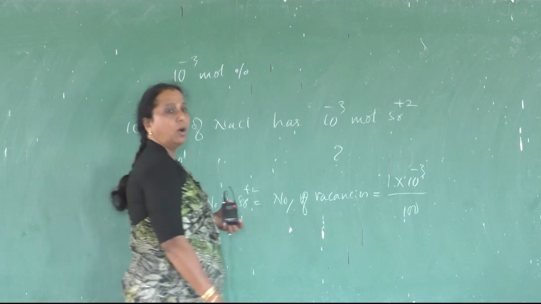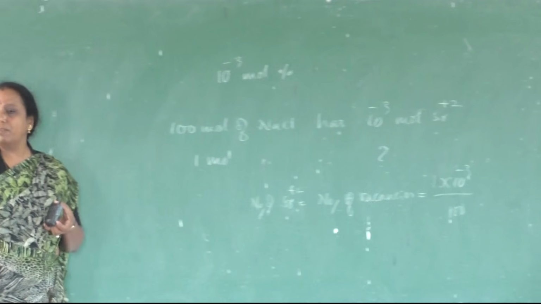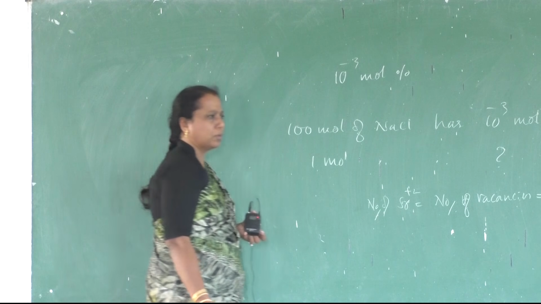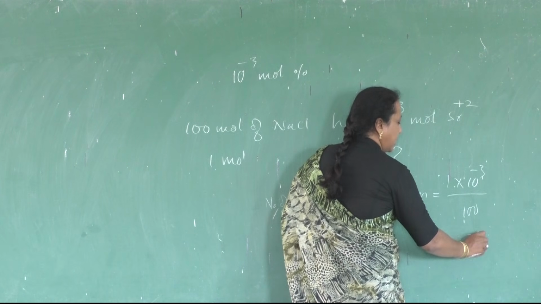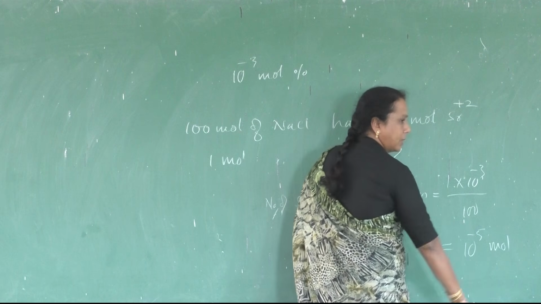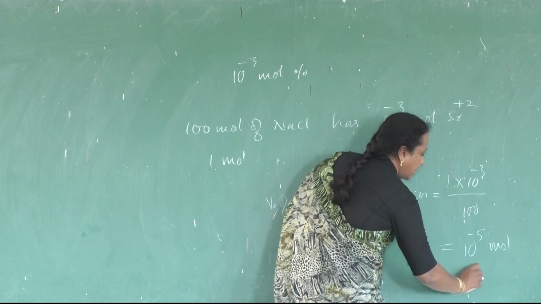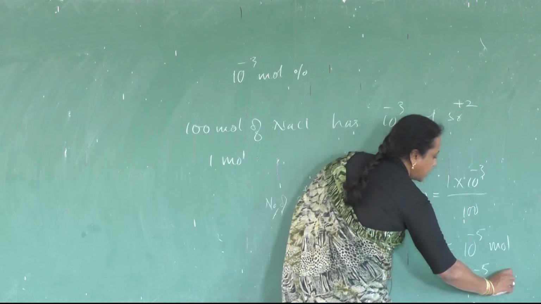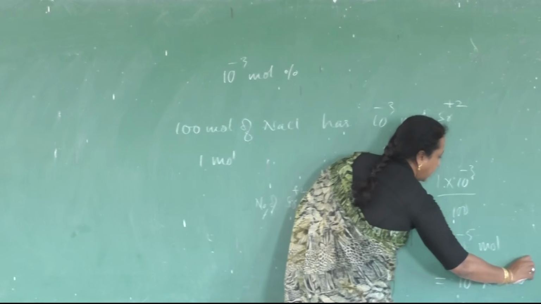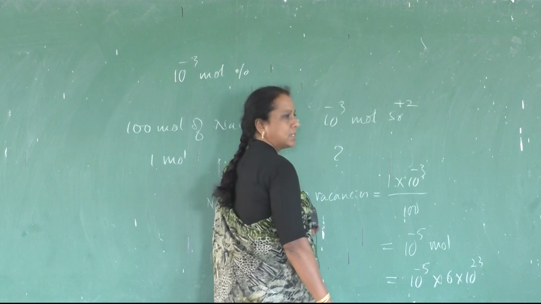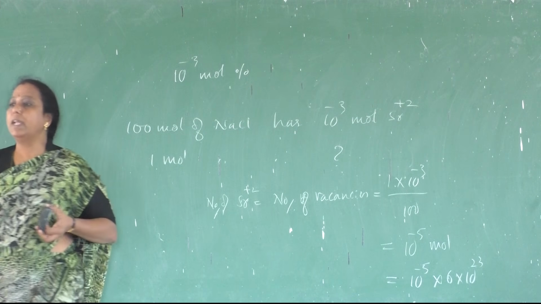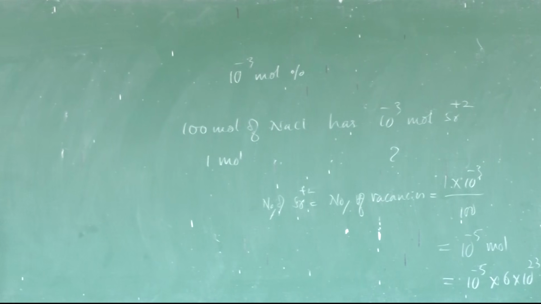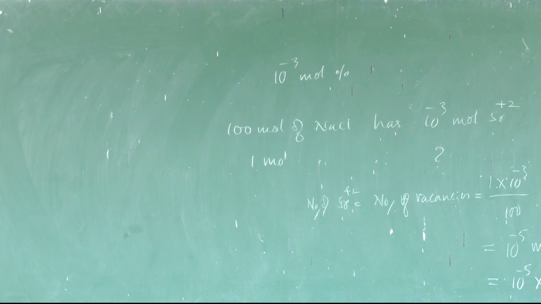We want the number, not in terms of mole. You can express it in terms of number. It is equal to 10 raised to minus 5 mole, or else it can be taken as 10 raised to minus 5 into 6 into 10 raised to 23 number of vacancies. So how many will it be? 6 into 10 raised to 18 vacancies are present in 1 mole of sodium chloride.